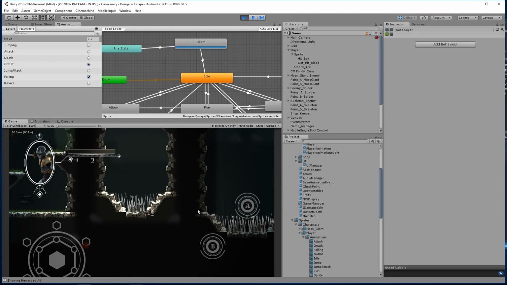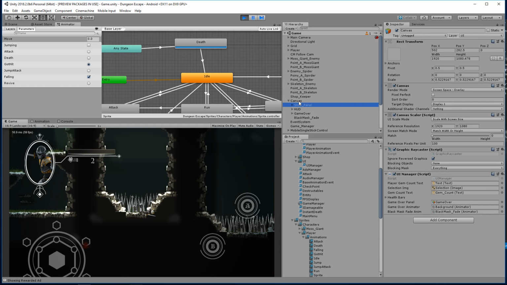Oh, I don't know what that would do if we unset the trigger, because I don't know if it would go to its previous state or not, which could be the falling animation. So it's just easier if we have a revive trigger. Now why my game over screen didn't pop up again, that I do not know. So let's take a look at this.